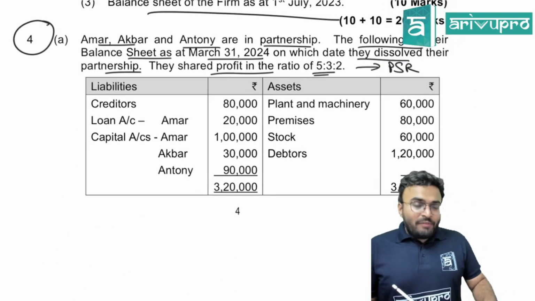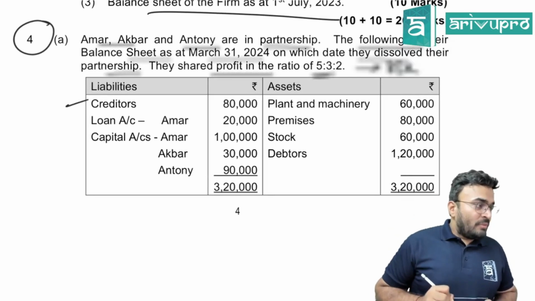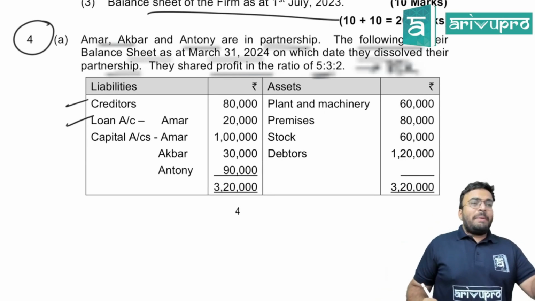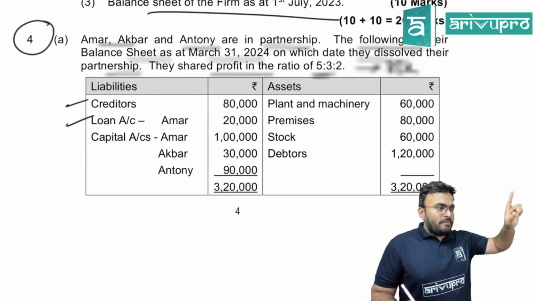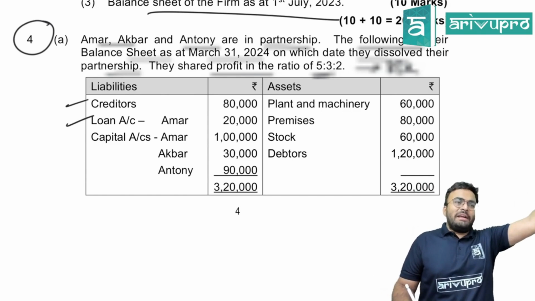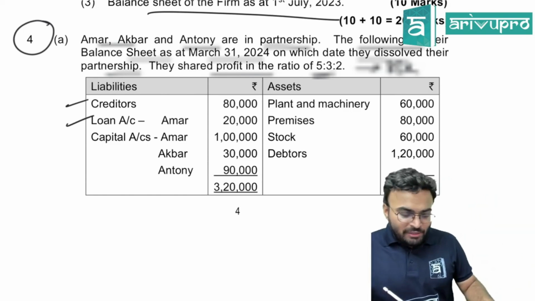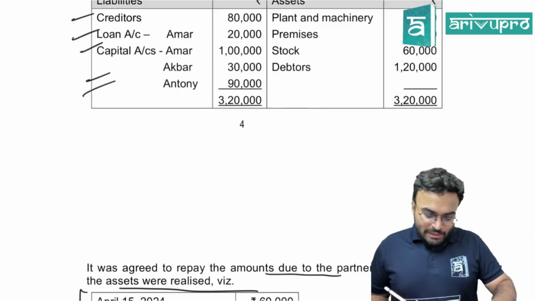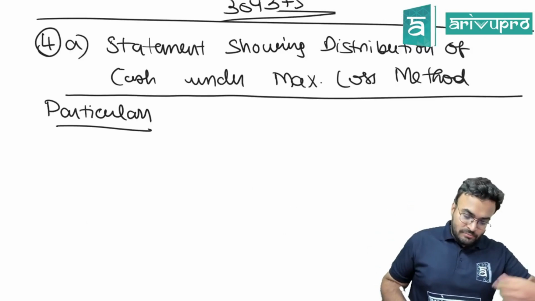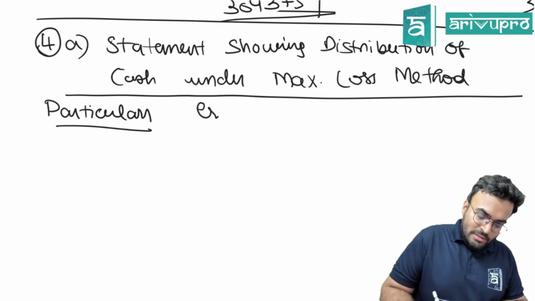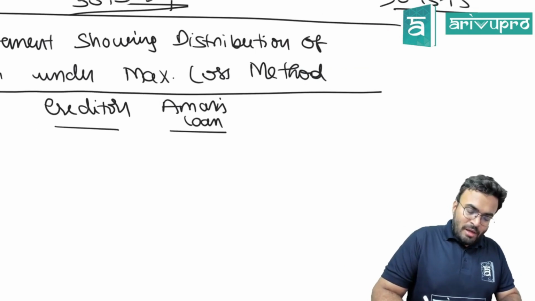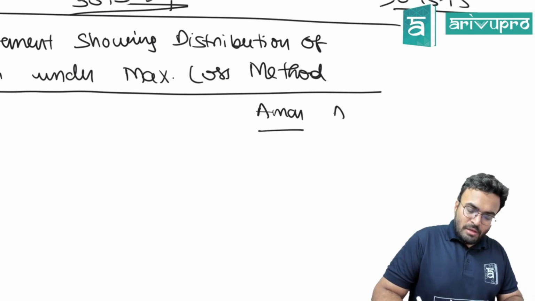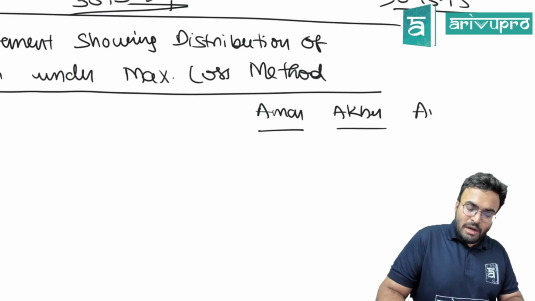Look into the question. We are supposed to pay creditors. We are supposed to pay Amar's loan. Will we pay Amar's loan first or together? We'll pay Amar's loan after creditors. Obviously, outside liability first, inside liability next, then inside capital. So after that you have Amar, Akbar and Anthony. So you need 5 columns: Creditors, Amar's loan, Amar, Akbar, Anthony.